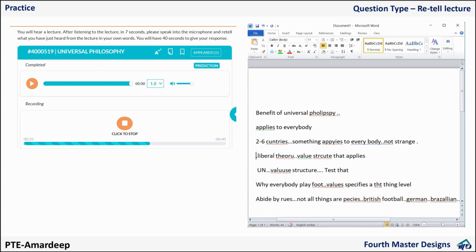football. He said like everyone plays football, everyone playing football has a different kind of cultural thing. He gave the example of British football, German football, Italian football, Brazilian football. Overall, the lecture was very informative as we got detailed insights.